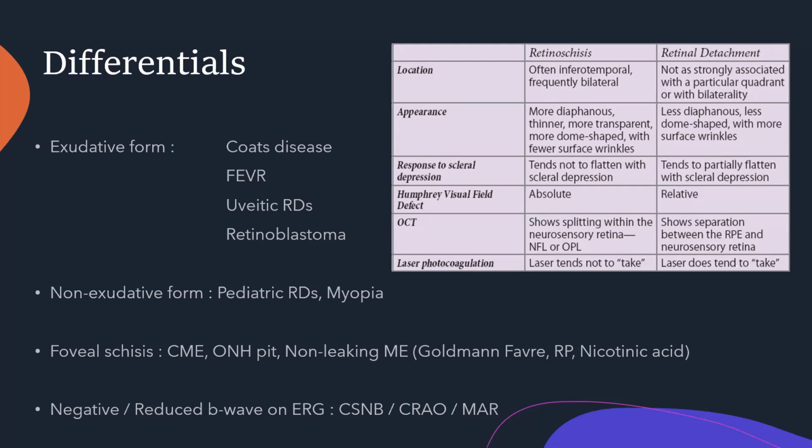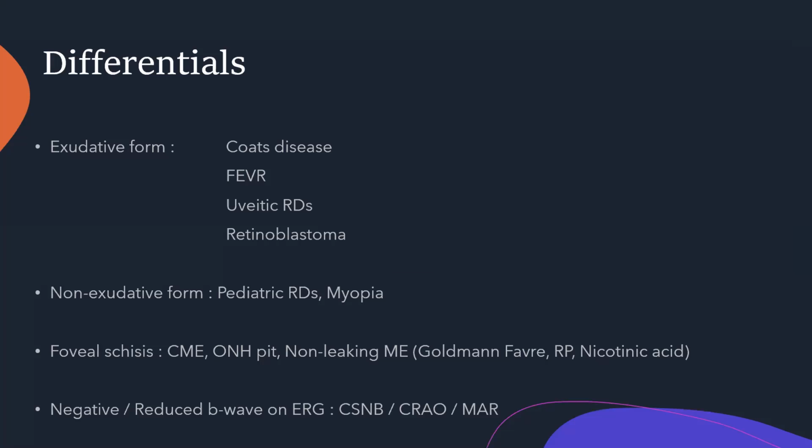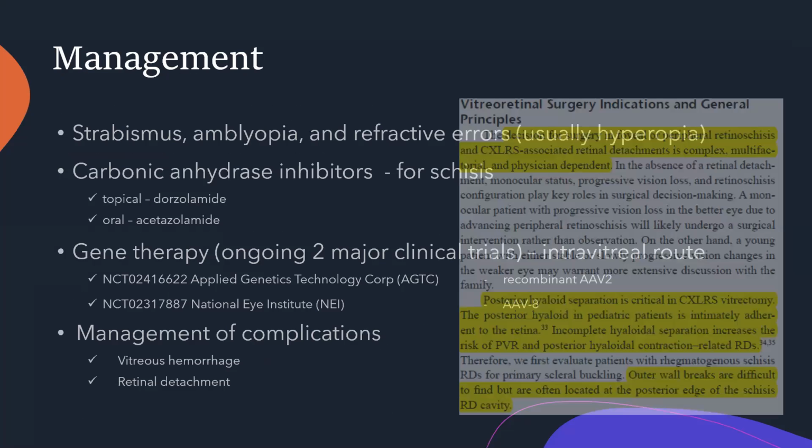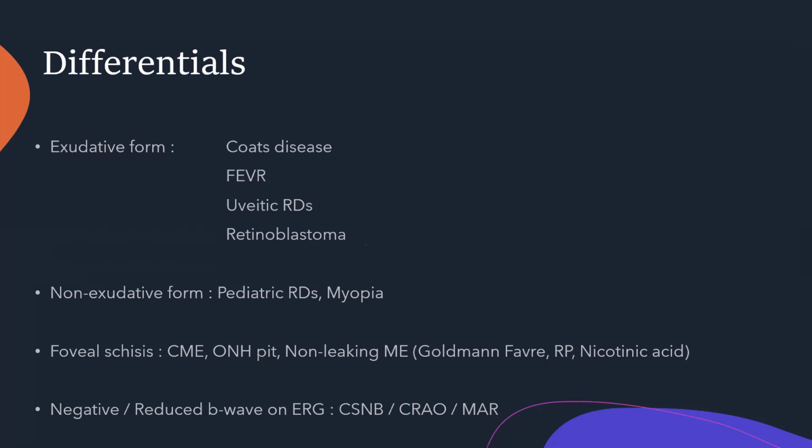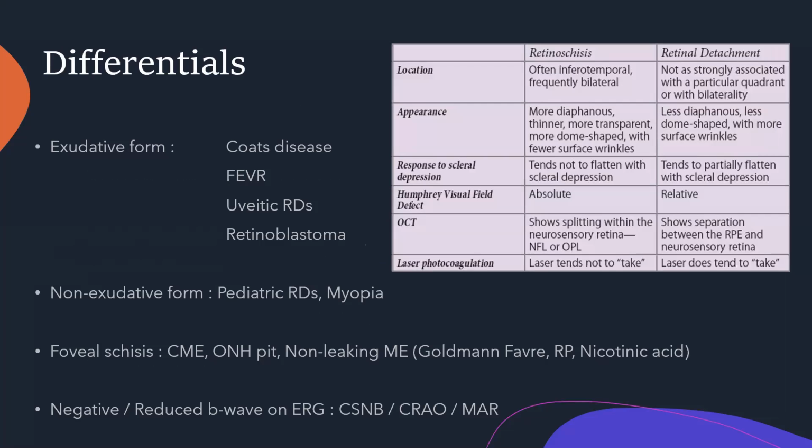Then foveal schisis can be confused with cystoid macular edema. ONH pit has associated macular schisis. When we spoke about non-leaking macular edema, these FFAs do not leak. Similarly, there are other differential diagnoses for non-leaking macular edema: Goldmann-Favre syndrome, retinitis pigmentosa, and nicotinic acid maculopathy.